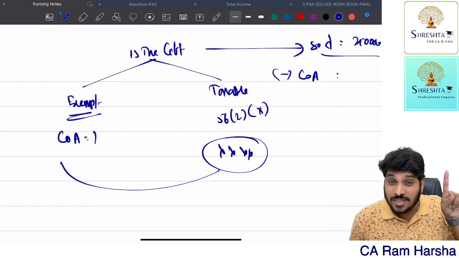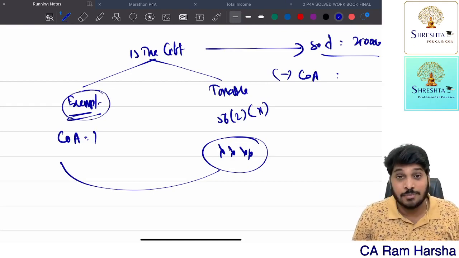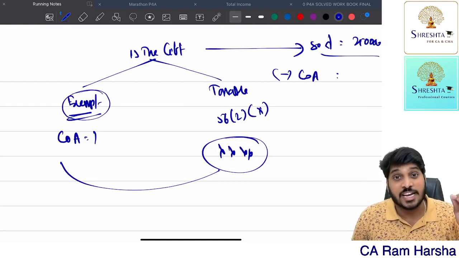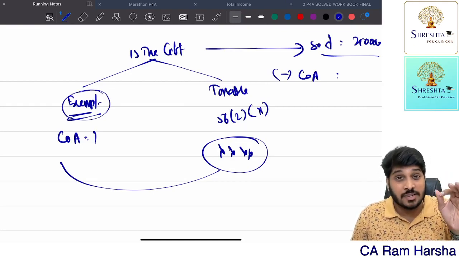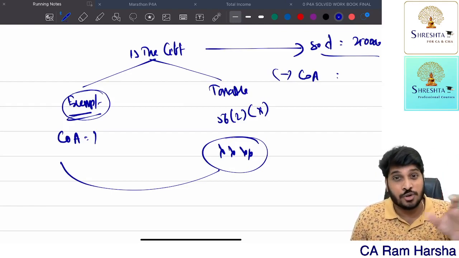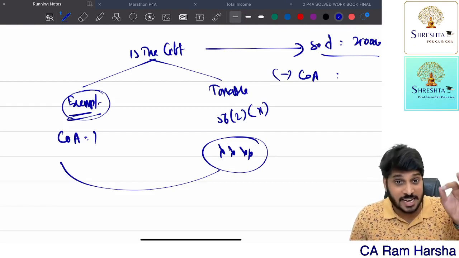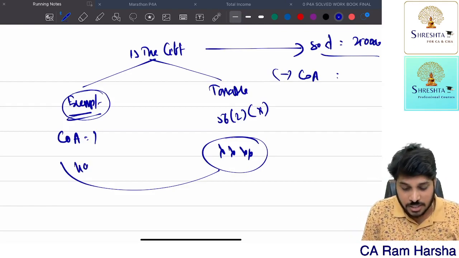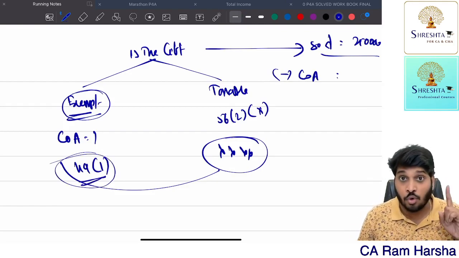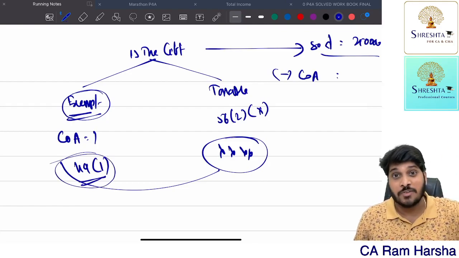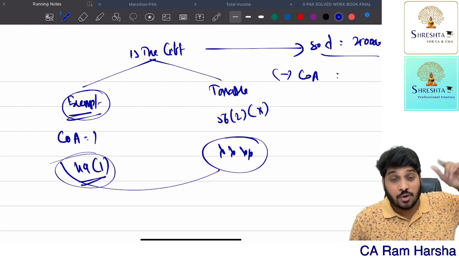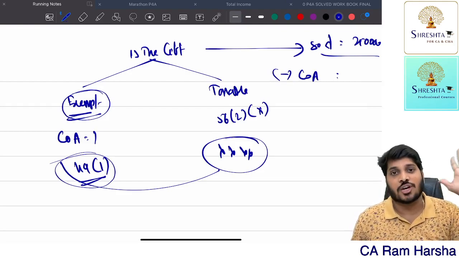Now when you received the gift, at that time it is exempted. Let us assume you received this gift on the occasion of marriage, or from a relative, or from a trust or association or university. Exempted. Now the cost of acquisition is under 49 subsection 1, cost to previous owner. So whoever gifted me, at what price he purchased, that is the cost of acquisition.